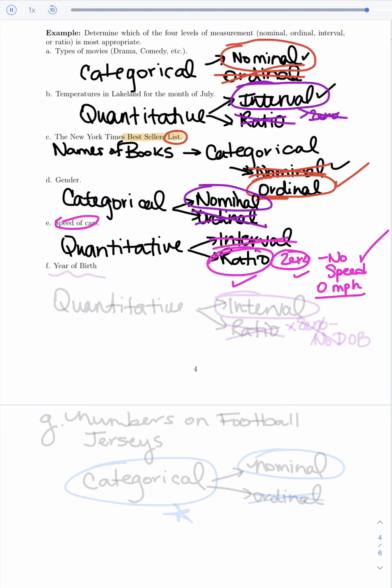Last one here, year of birth. Okay, well, we are talking about a number, and it does make sense that we can subtract those numbers. For example, if I was born in, let's say, 1985 and somebody else was born in 1986, I can subtract those two, and what it tells me is somebody is a year older than me, or a year younger than me, excuse me. So we do have quantitative data.